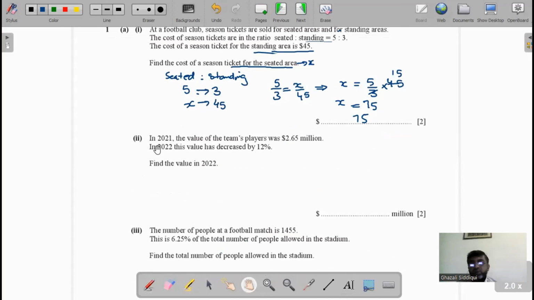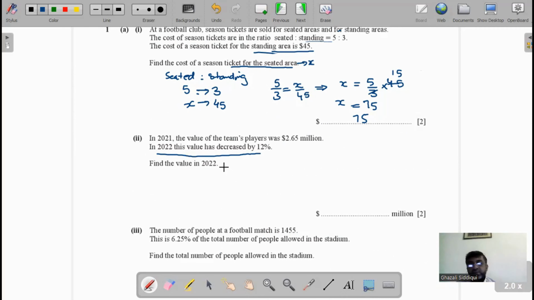In part second, in 2021, the value of a team player was 2.65 million. In 2022, this value has decreased by 12%. Find the value in 2022. Here you see that the value in 2022 decreased 12%.